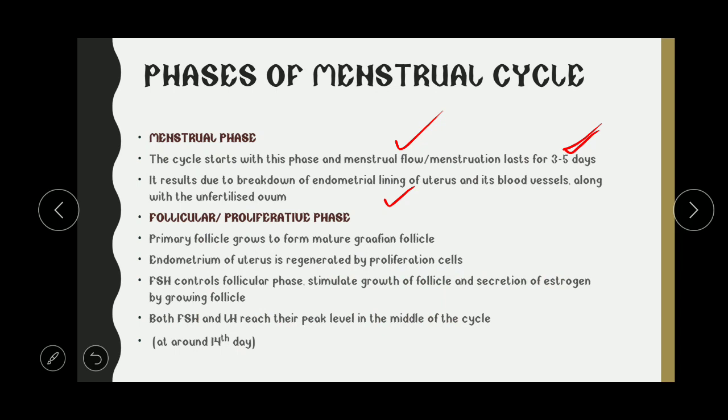Then the follicular or proliferative phase: the primary follicle grows to form the mature follicle, and the endometrium is regenerated by the proliferation of cells. The endometrium of the uterus always prepares itself to receive the fertilized egg, but when the egg is not fertilized, it is shed along with the unfertilized egg. FSH controls the follicular phase, stimulating the growth of the follicle and the secretion of estrogen by the growing follicle. Both FSH and LH reach their peak level in the middle of the cycle, around the 14th day.